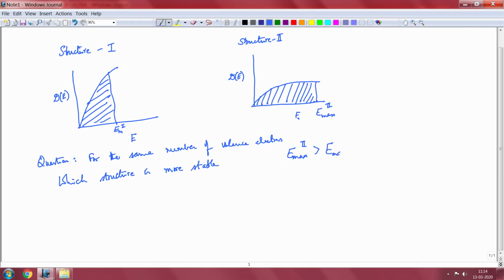Because of that, fewer electrons are there at the lower energy levels, and as you keep going up they start populating the higher energy levels. So, electronically structure 1 will be preferred over structure 2.